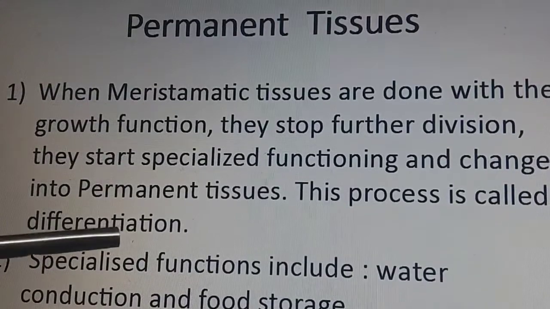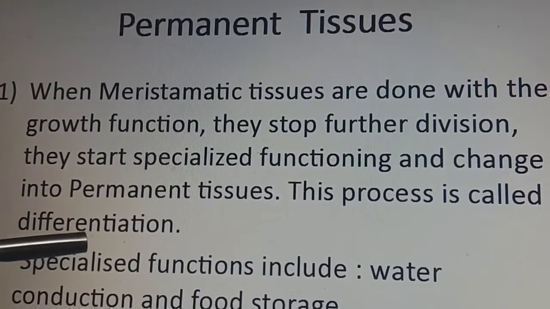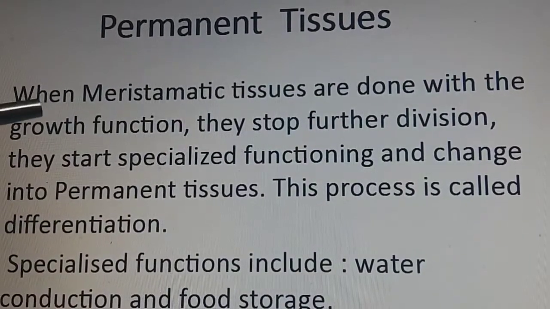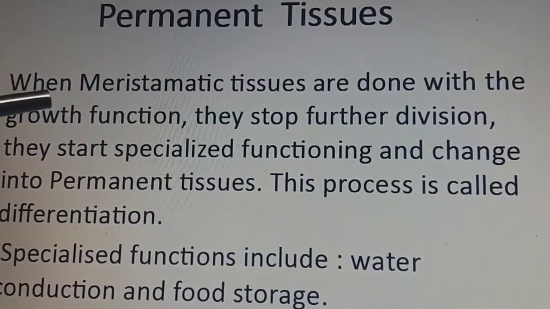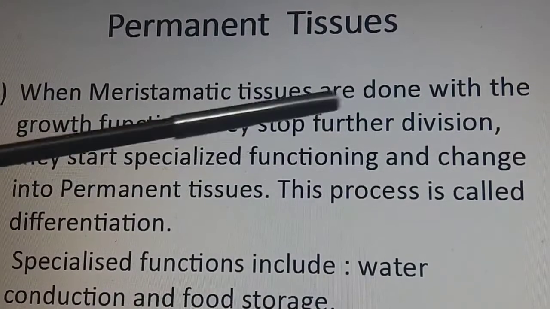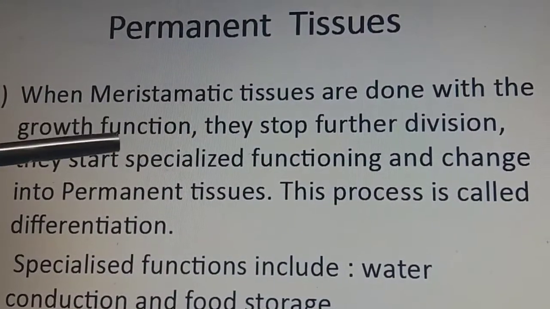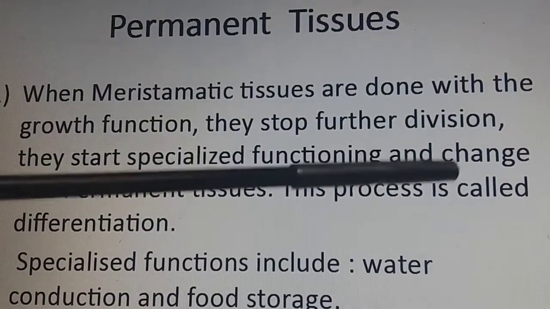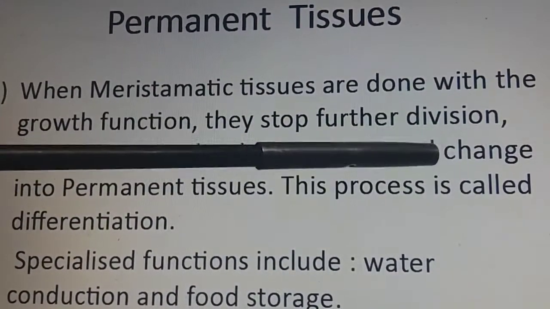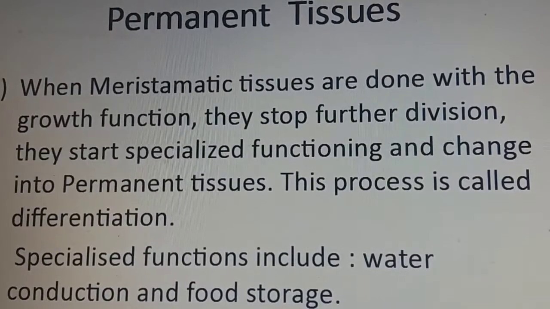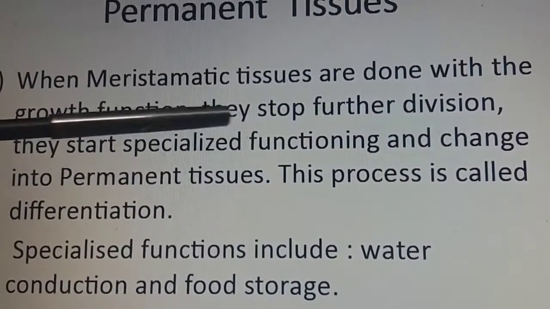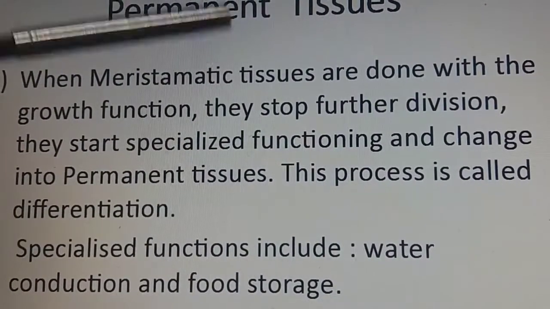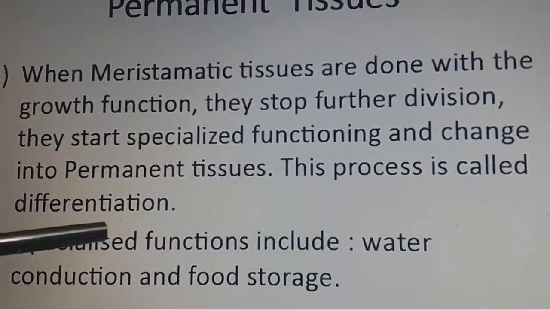This definition is very important. This is the definition of differentiation. It is asked in the exams and in the practical exams also. When meristematic tissues are done with the growth function, meaning when the growth work is over, they stop further division. They do not grow, they do not divide further, but what do they do? They start specialized functioning and change into permanent tissues. This whole process is known as differentiation.